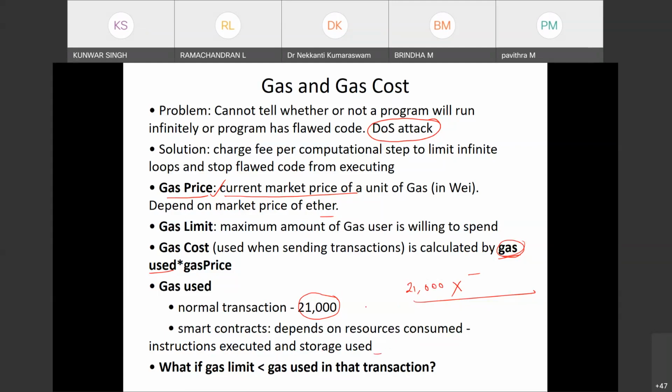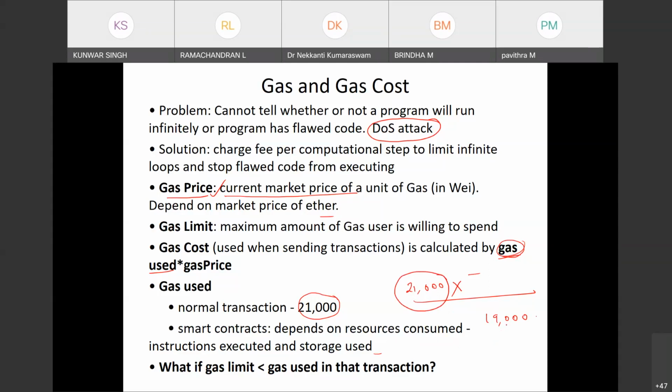Now, what if the gas limit is less than the gas used in the transaction? Suppose I have one transaction that I want to execute, so I have to give the gas. Suppose I have given 19,000 as the gas limit, and the gas used in the transaction is, let's say, 21,000.